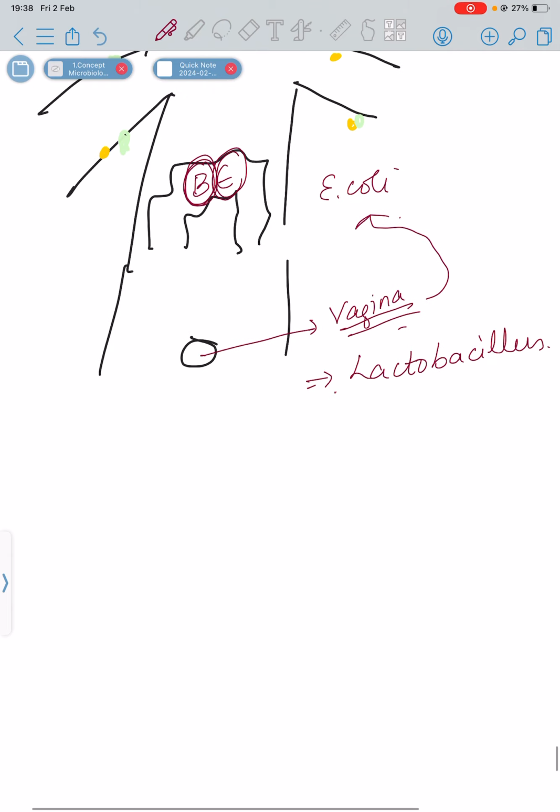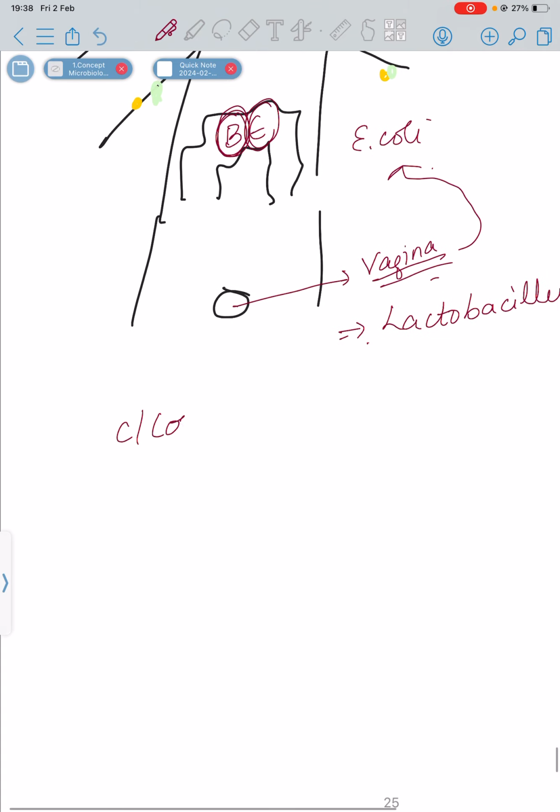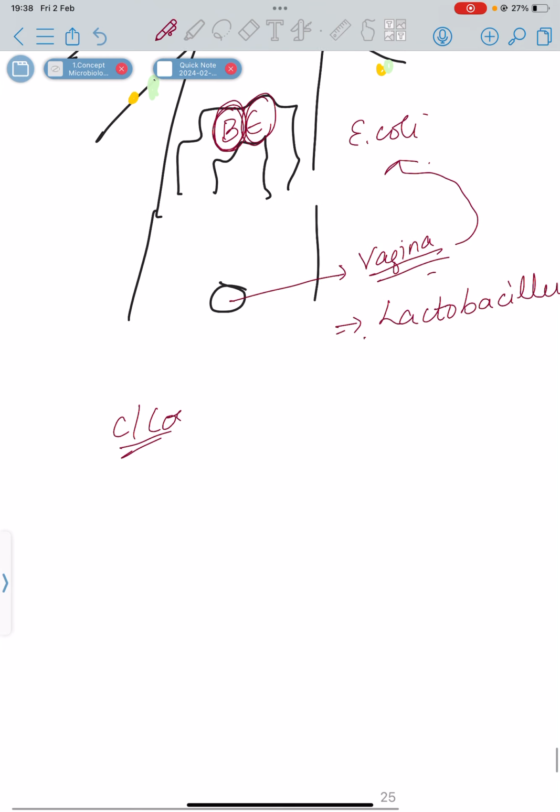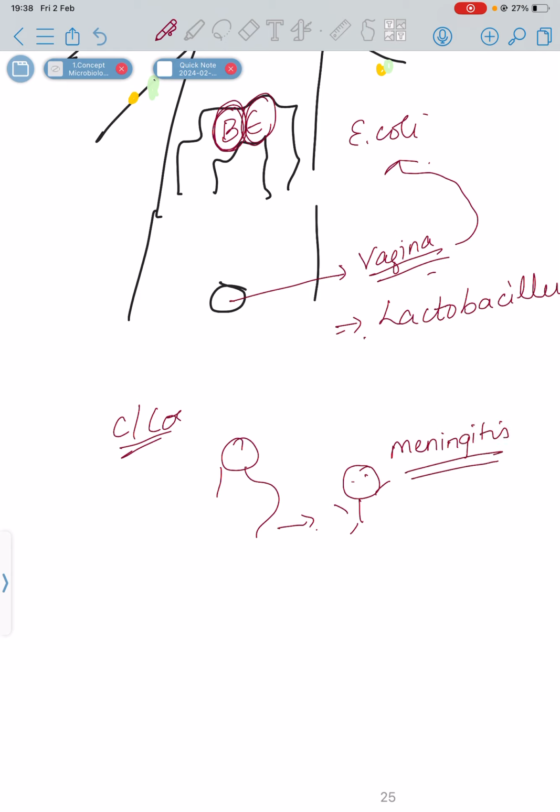Now I'll give you one clinical correlation. There was one baby. A woman was pregnant, and when she delivered, a few weeks after that, she noticed that her newborn baby had meningitis. Why does the baby have meningitis? This woman was infected with E. coli. E. coli is normally present in the vagina. So when the baby passed through the birth canal during delivery, he accidentally got infected with E. coli.